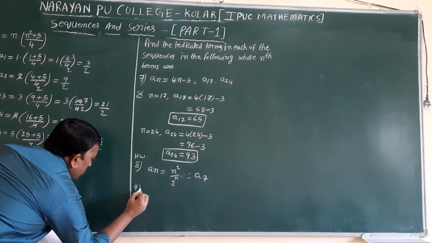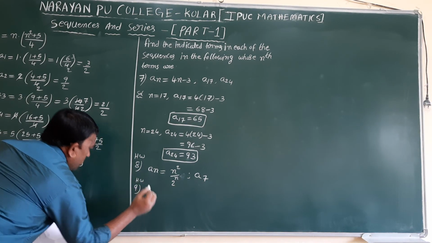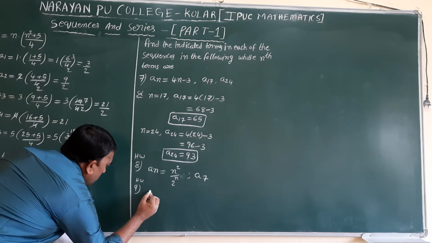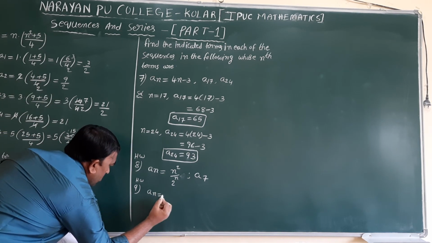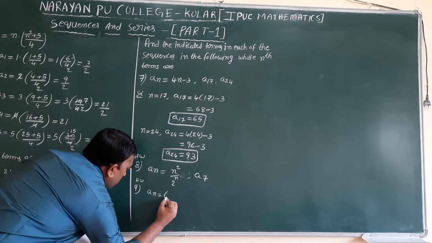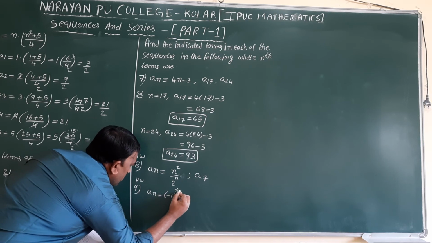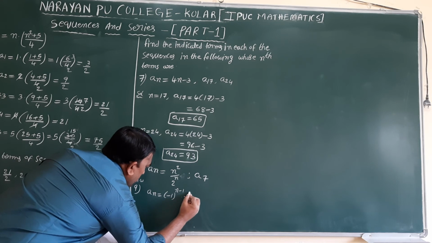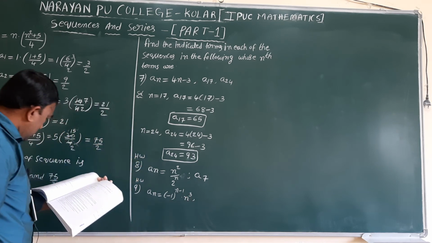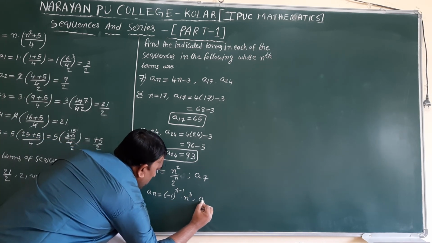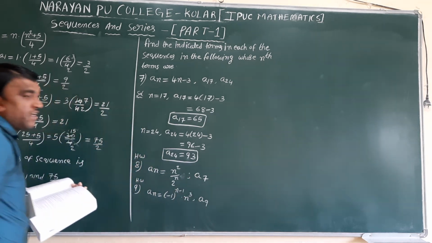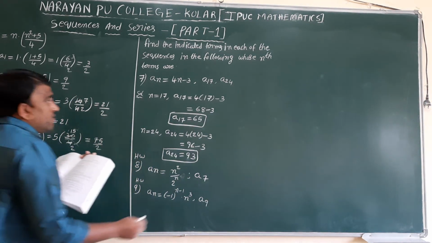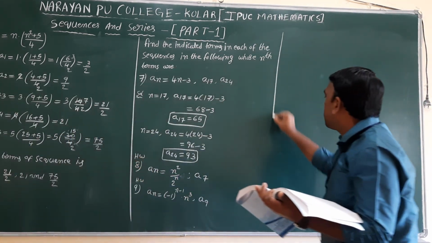Next 9th question also homework. an equal to minus 1 whole power n minus 1 into n cube, is asking a9 value. So in place of n, substitute 9. And we'll do the 10th one.